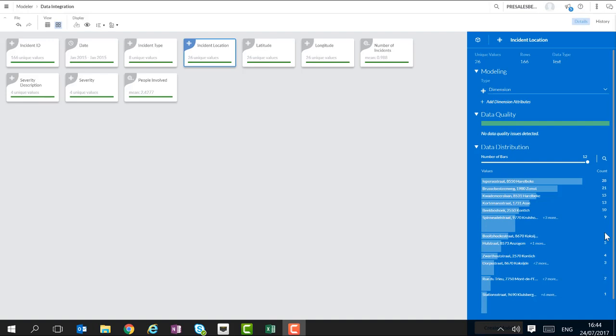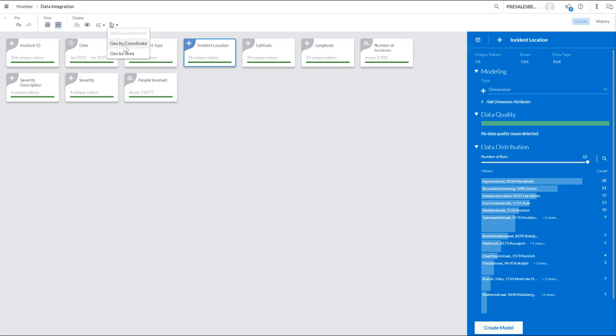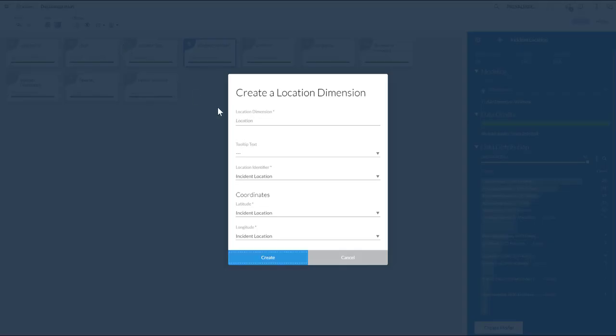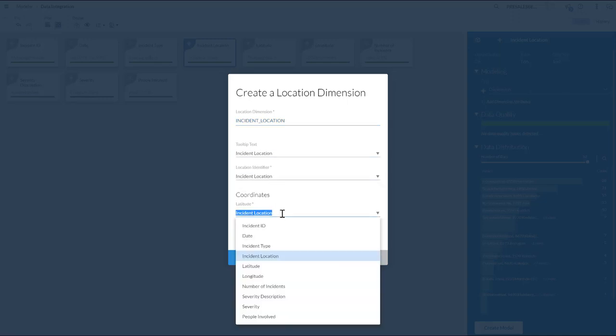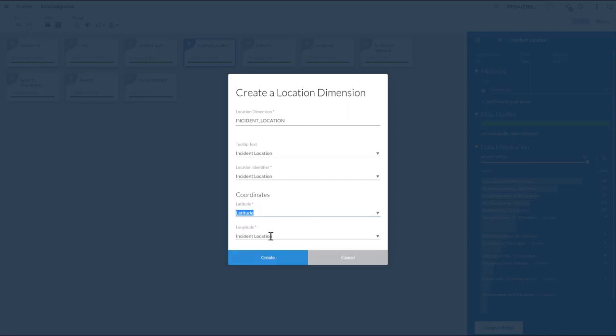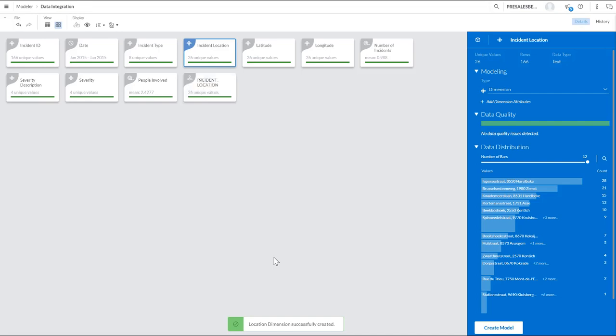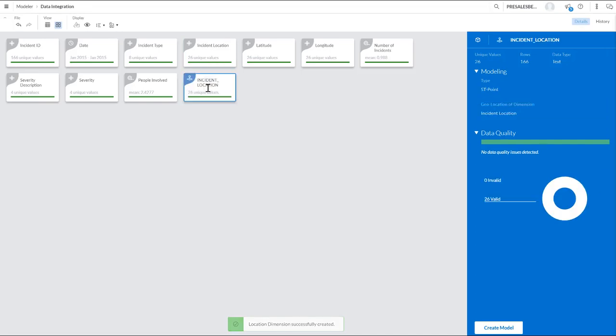We now want to define the incident location as a geolocation. We have latitude and longitude coordinates available, so we can define geo by coordinate. Let's first give it a name. The tooltip text will be the incident location, and here we define the latitude and longitude codes. It will now create a geolocation, as you can see here, and they are all valid.